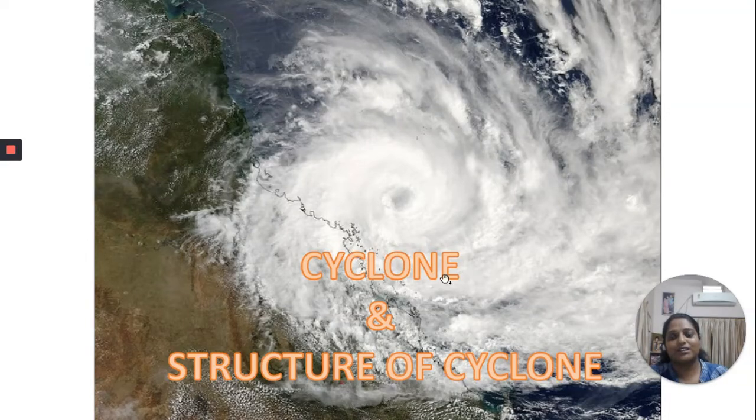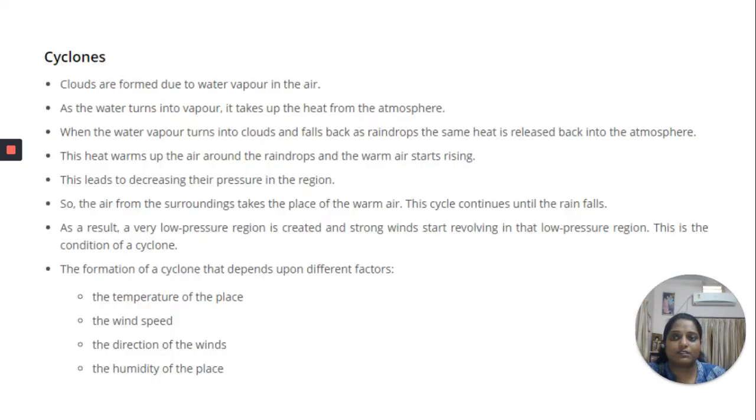Hello students, today we are going to study about cyclone and structure of cyclone. Cyclones are basically caused due to the convection current in the air. Convection current is caused due to the difference in the temperature of various regions. That is, when warm air rises up, it creates a low pressure region.